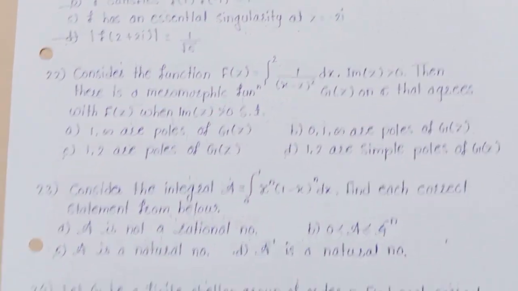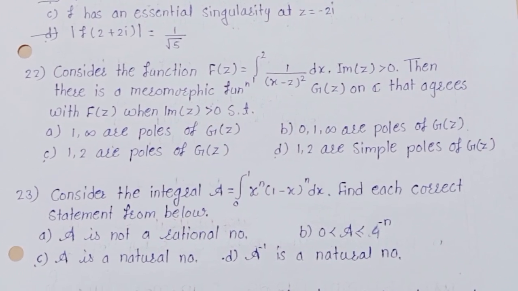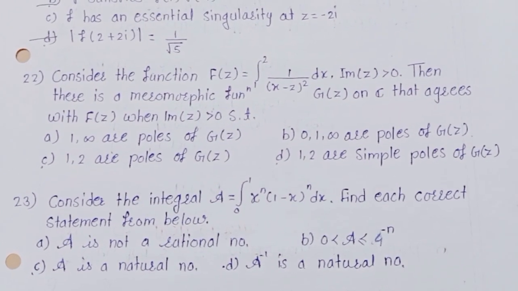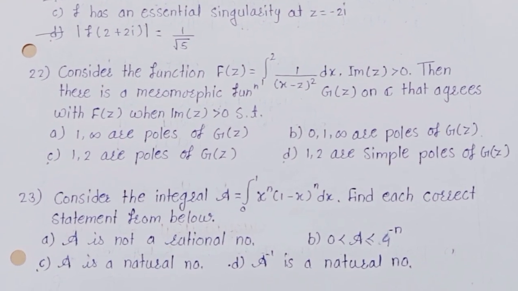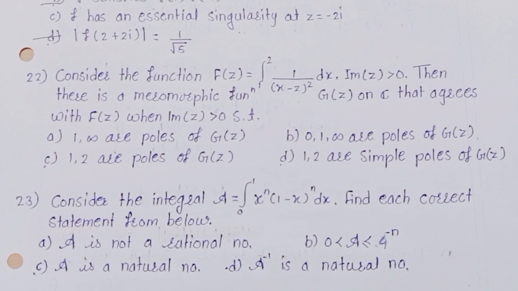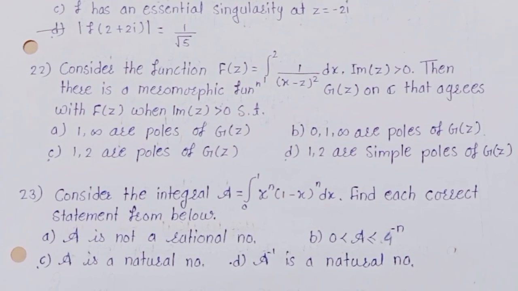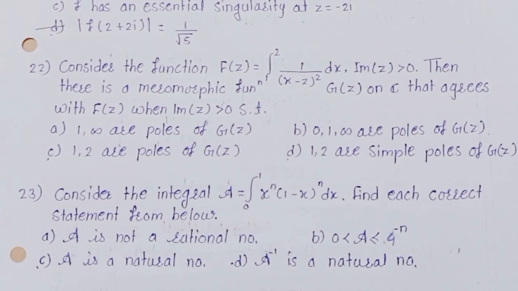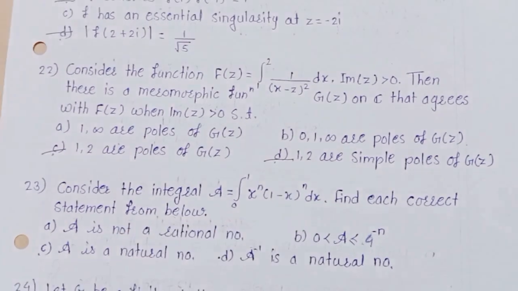Next question. Consider the function f of z equals integration from -1 to 1 of 1 upon (x minus z) to the power 2 dx, imaginary z greater than 0. Then there is a meromorphic function g of z on C that agrees with f of z when imaginary z greater than 0 such that... and correct option is C and D.